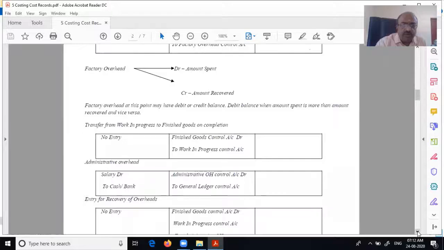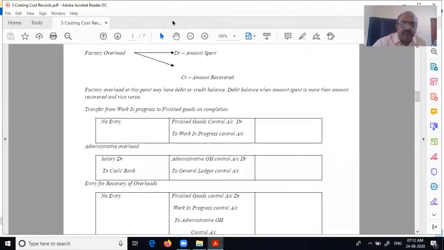So factory overhead, look at it. Factory overhead at this point may have a debit balance or a credit balance, because as I told you, this is actual, this is recovery. Will this amount be the same?